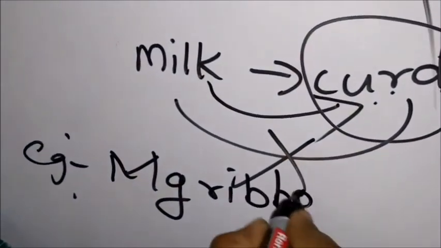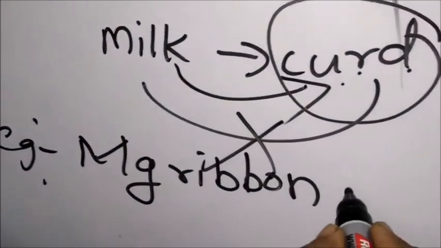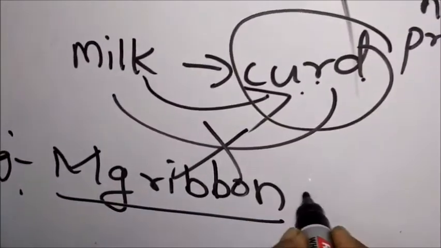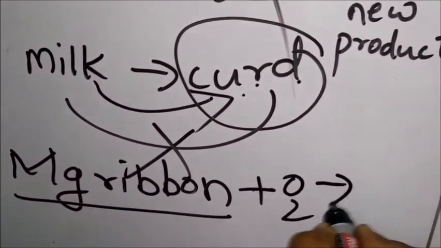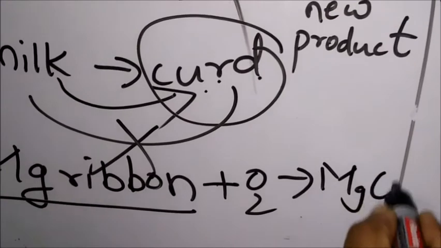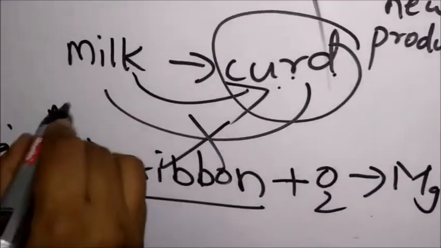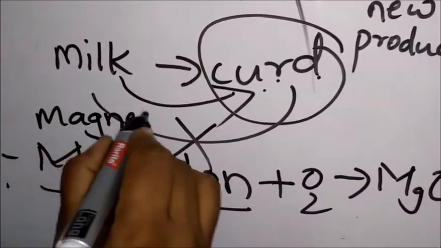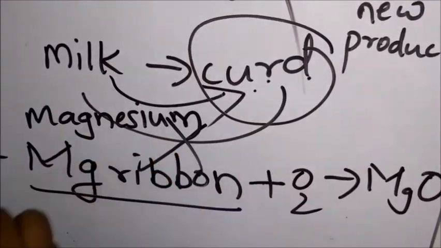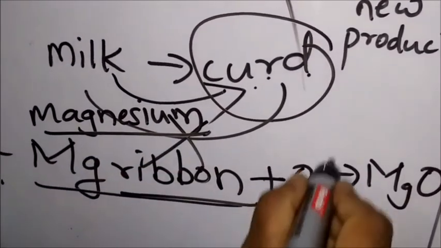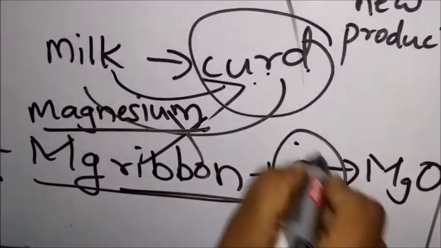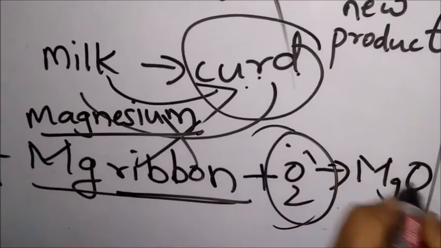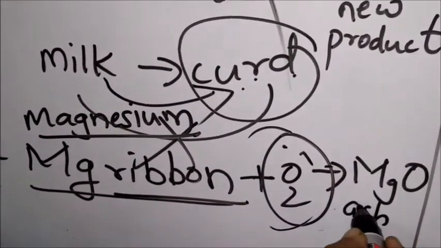I'll show you the picture of the magnesium ribbon, children. If I burn the magnesium ribbon, I will get magnesium oxide. Burning time, oxygen is there, so we got magnesium oxide, that is the ash we are getting.